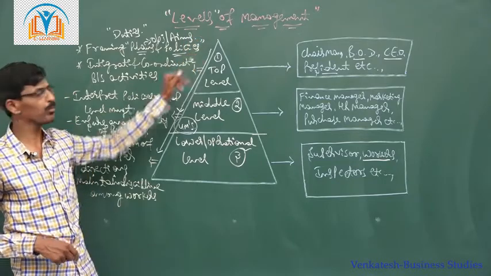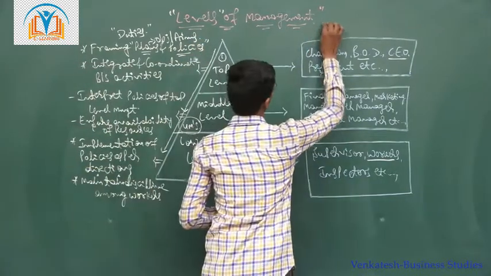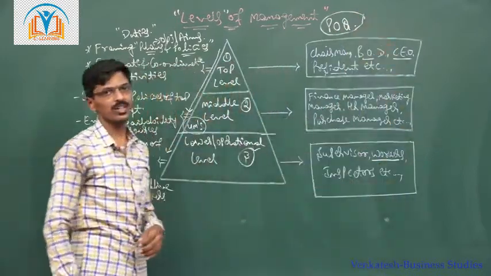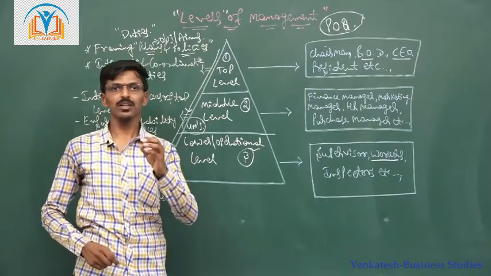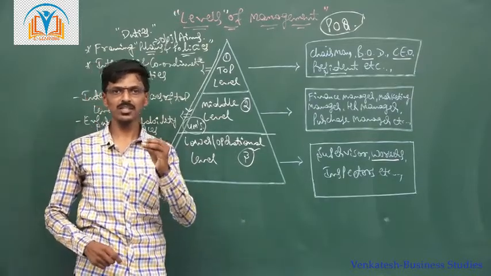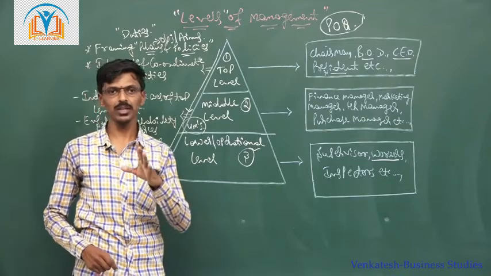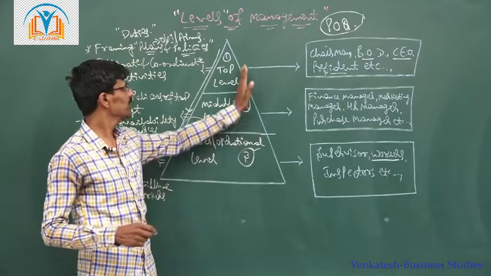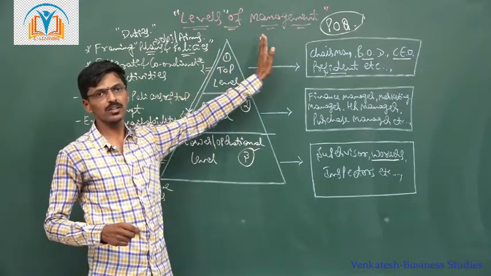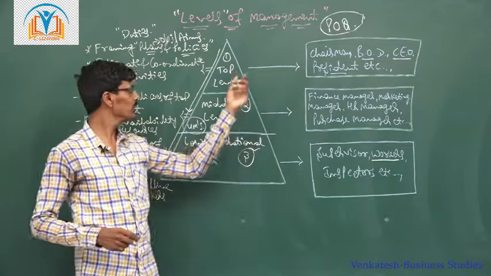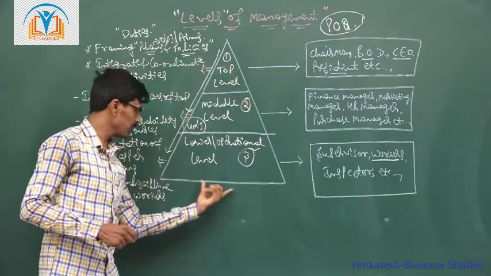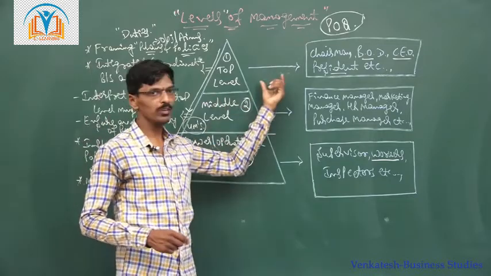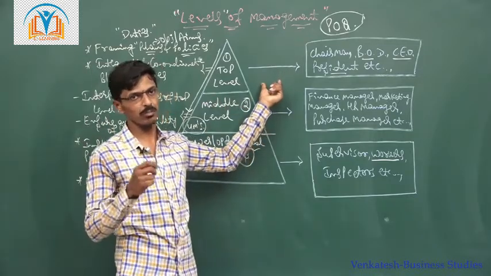It is very important, and may be asked as a practical oriented question. In your question paper, the last section, section E, is specially meant for practical oriented questions, and the first question from this chapter is levels of management. If it is asked in the examination, you need to draw this triangle, top level, middle level, lower level, and write who will be at which level of management.